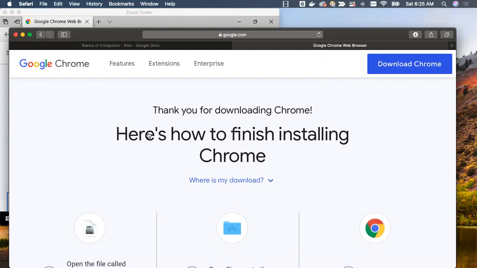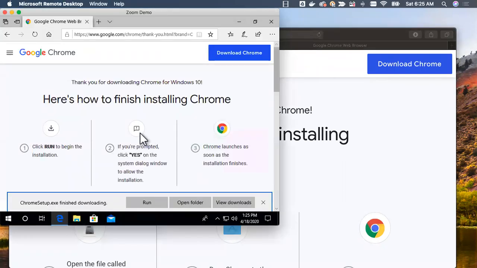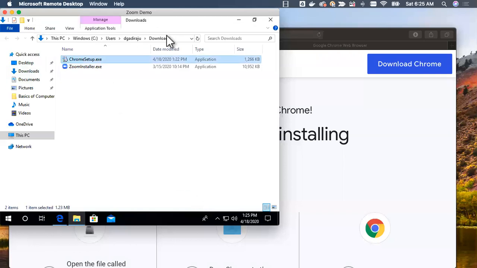If you have any questions, you can ask leveraging the chat, and then we can take it further. Once the download is done, you can see that it says Chrome setup.exe finished downloading. As the download is done, we can click on run and we should be able to install. If you want to go to the software and see whether it is downloaded completely or not by validating it, you can click on this open folder and it will actually go to the folder where this file is downloaded for you. So if I click on this open folder, you see it is taking us to the downloads.